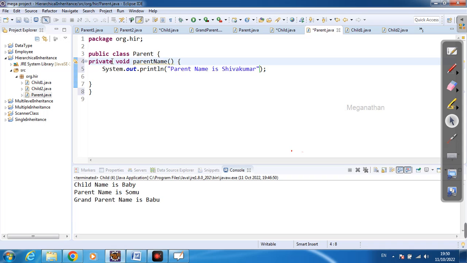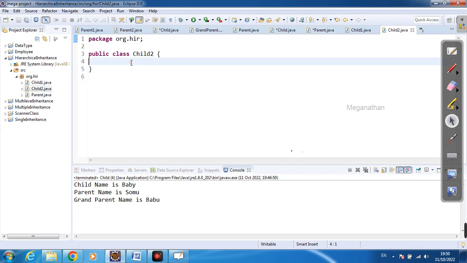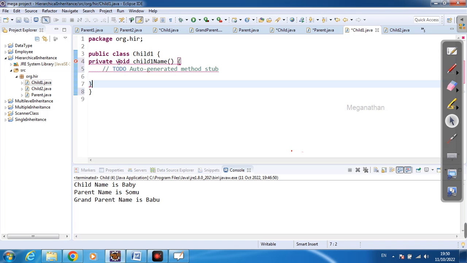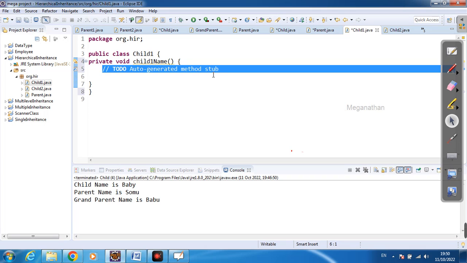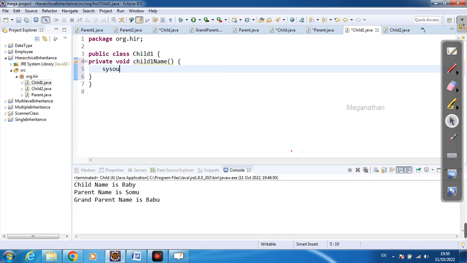I need to change this private to public, so I can access this method globally. Here also I am going to create one method, child 1 name. Child 1 name is Surya, like that.